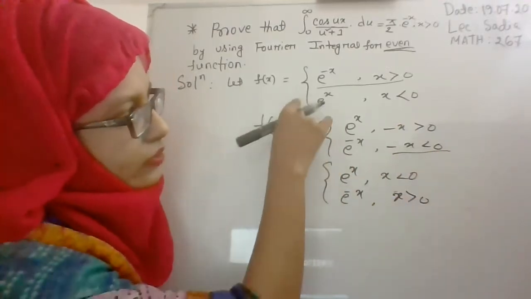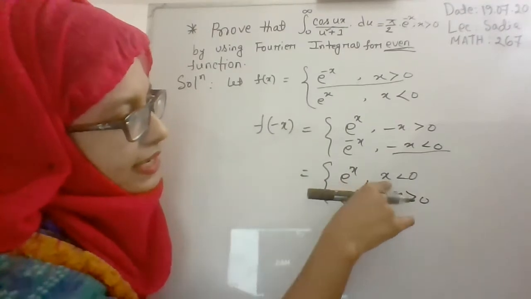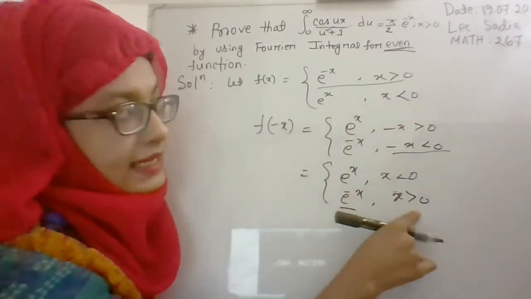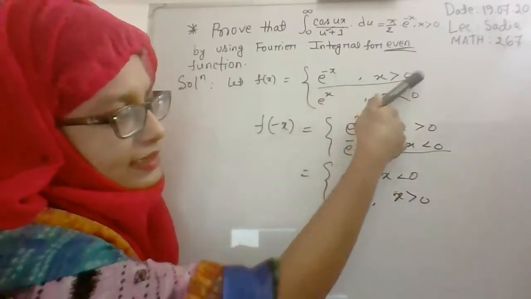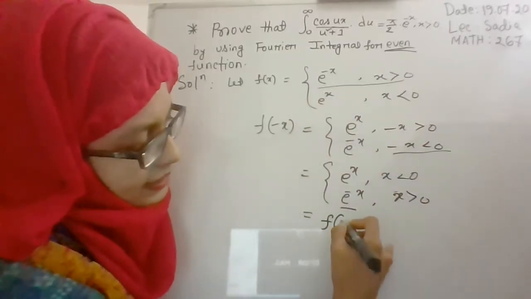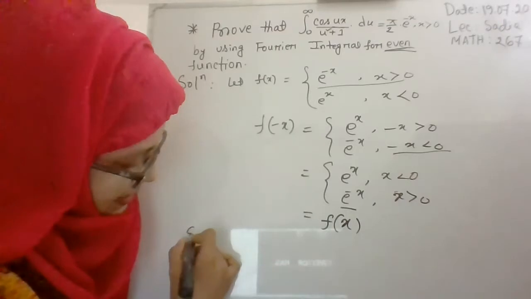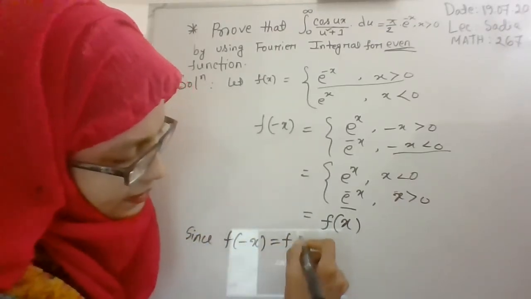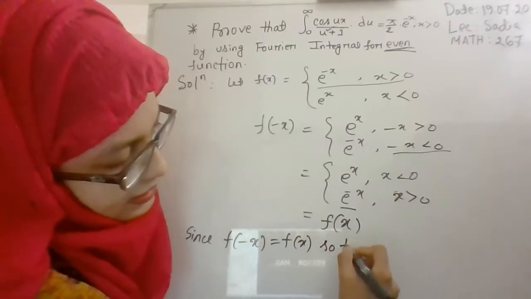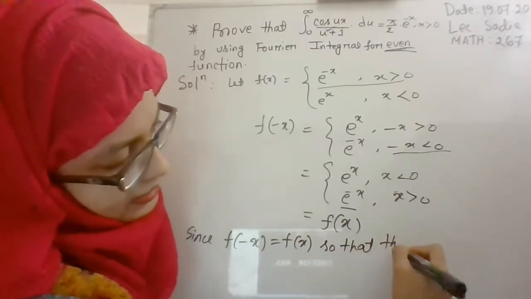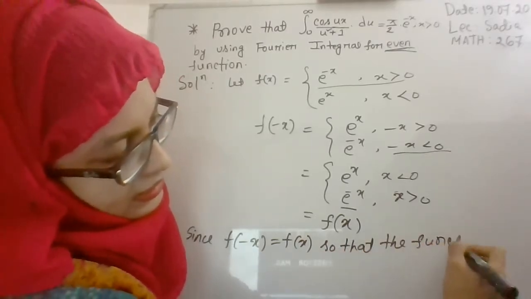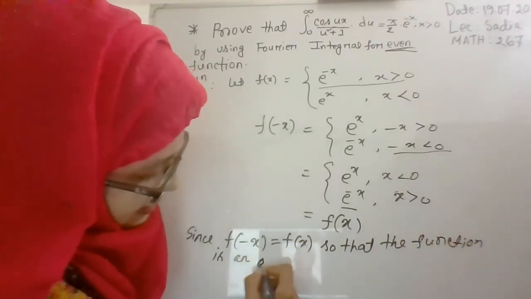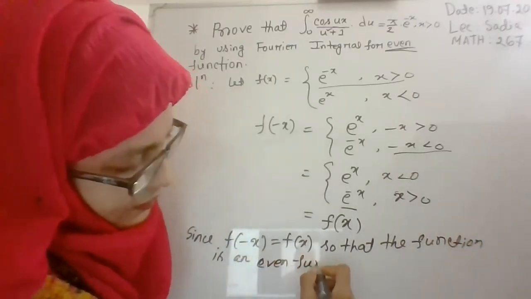And this is similar to our main function, right? e to the power x, x less than 0; e to the power minus x, x greater than 0. So we can write this is equal to f of x. Since f of minus x is equal to f of x, the function is an even function, right?